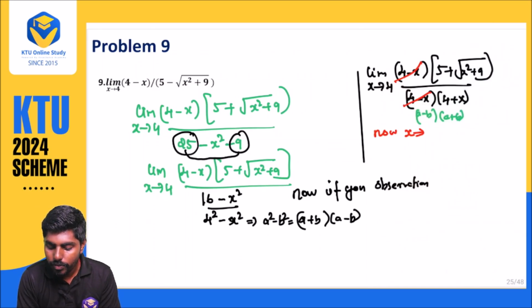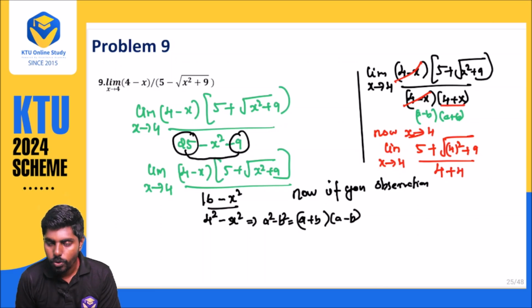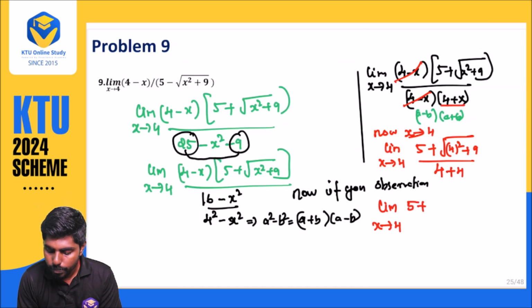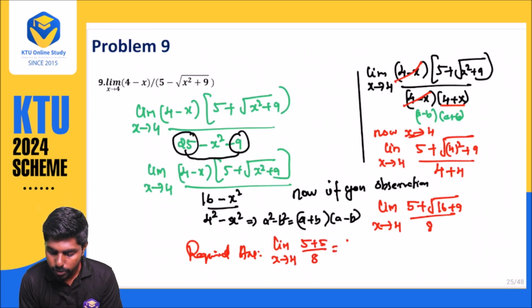Now when you apply the value x approaches 4, what will happen? 5 plus root of x square, that is 4 the whole square, plus 9, divided by what is left out, 4 plus 4. So limit x approaches 4, 5 plus root 16 plus 9 divided by 8. Our required answer is 5 plus 5 divided by 8, that is 10 by 8.